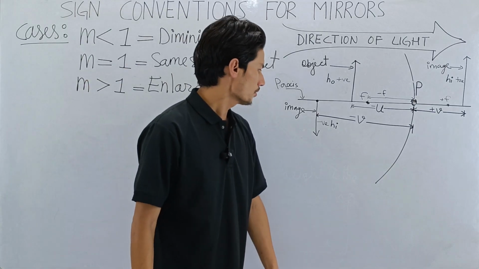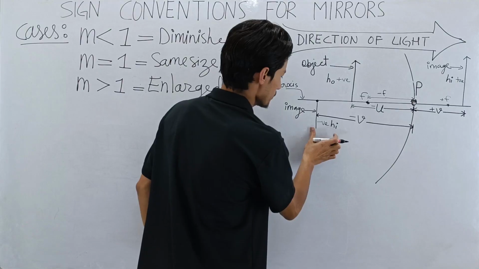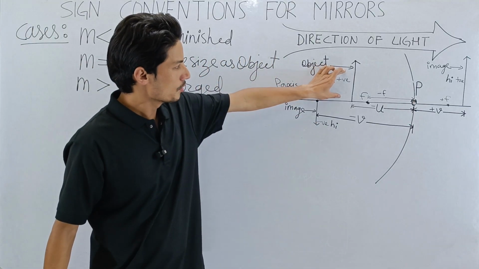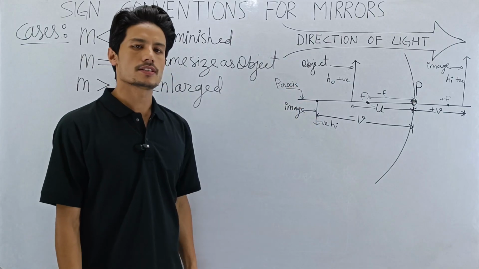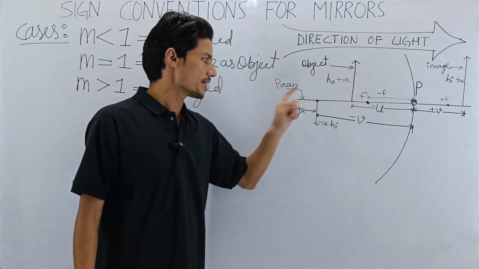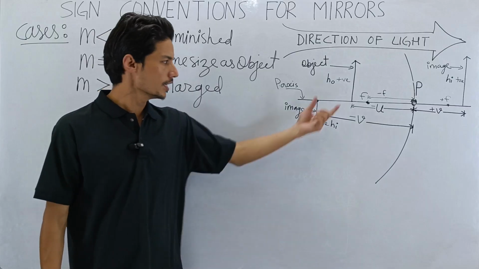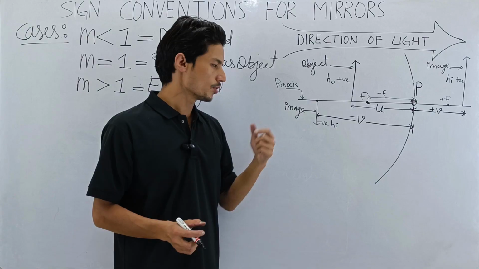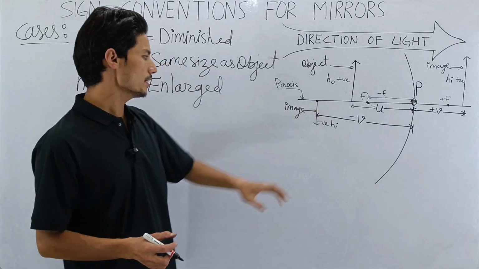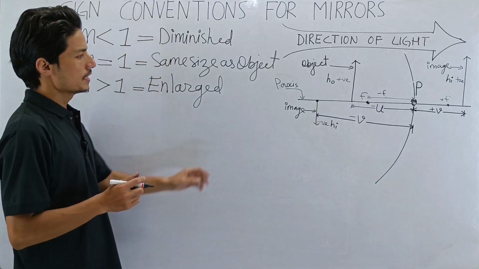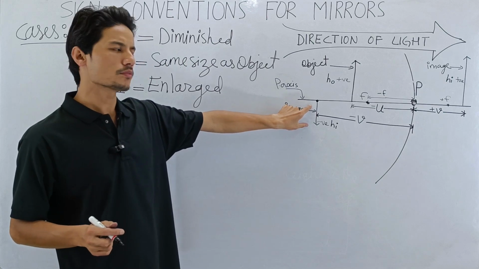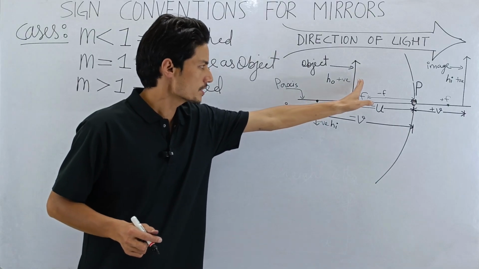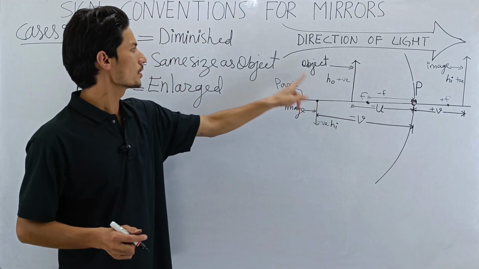Now here, let me show this. This is the object. Look at the size of the object and look at the size of the image. Which is bigger, object or image? The image is smaller, the object is bigger. So the image is smaller, that means M is less than 1. Since the image is smaller, we write the size as diminished. So if this is the object and this is the image, then this falls under this case.